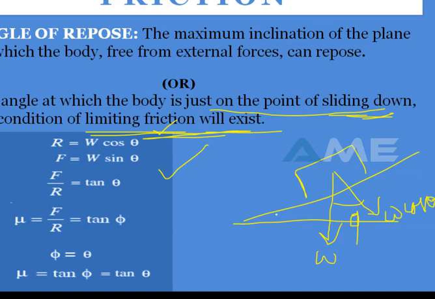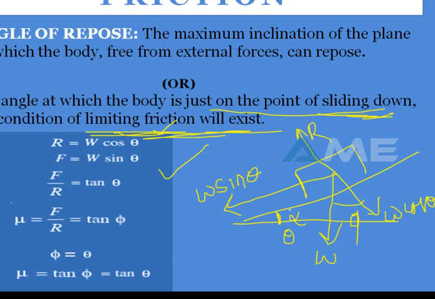Why? Because this angle of inclination is alpha, but you're taking the angle of repose at the equilibrium condition. That means the body just wants to slide down, at limiting condition. And this is your R, the normal reaction, and in this direction we have W sin theta, where theta is the angle of repose.